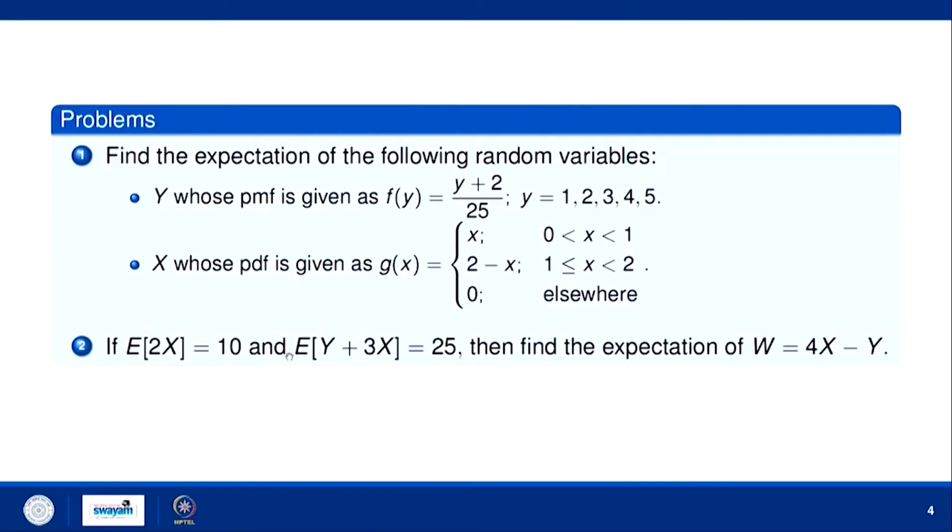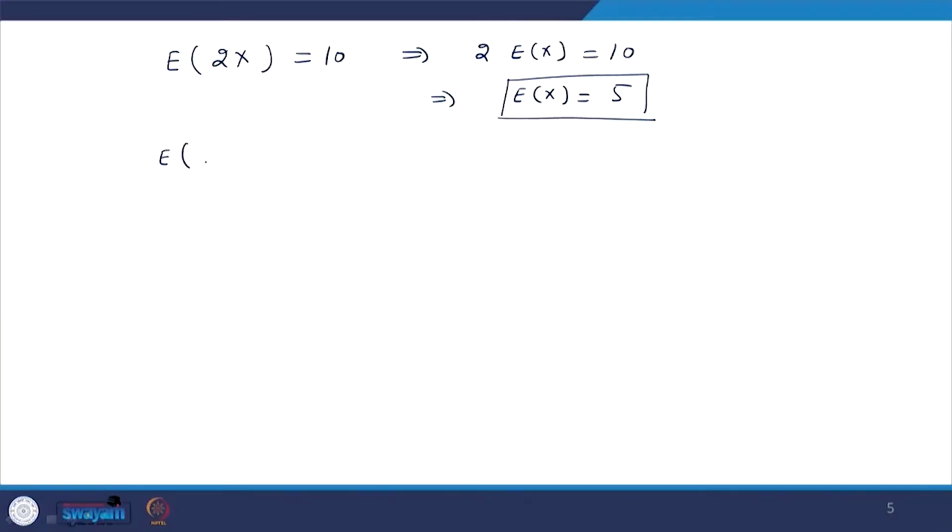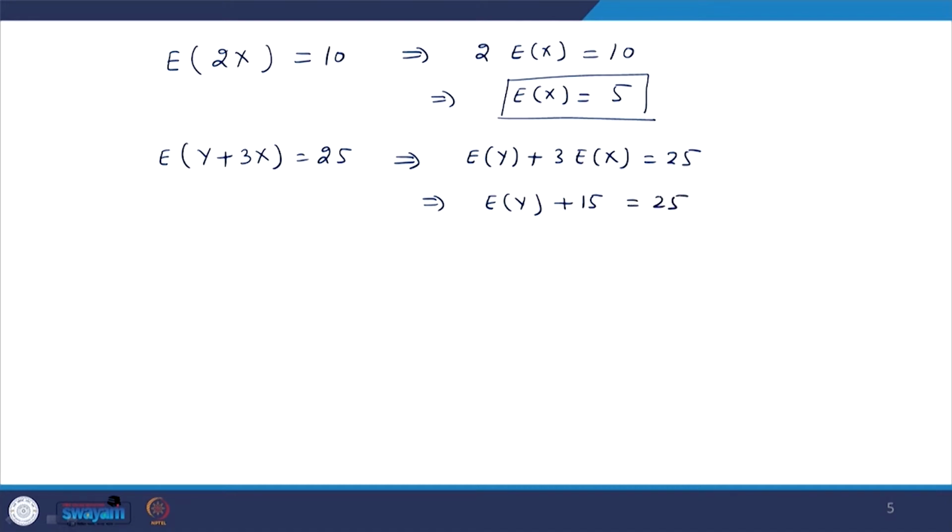Now, the expectation of y plus 3x is 25. So this implies the expectation of y plus 3 times the expectation of x is 25. You can substitute the expectation of x as 5 here. So this implies the expectation of y plus 15 equals 25. So this implies the expectation of y equals 10.